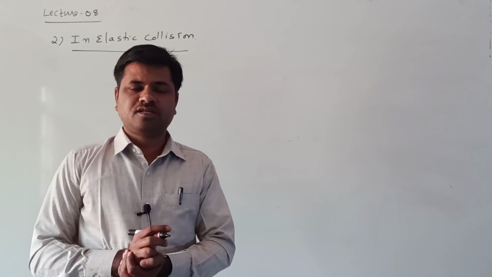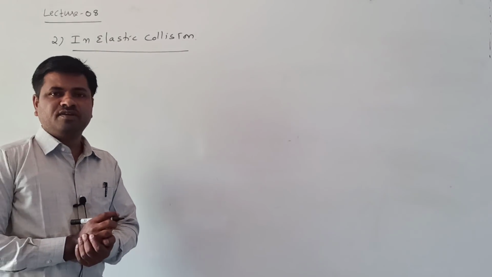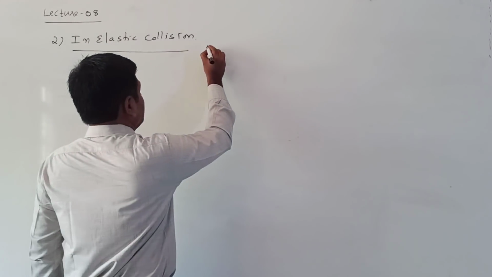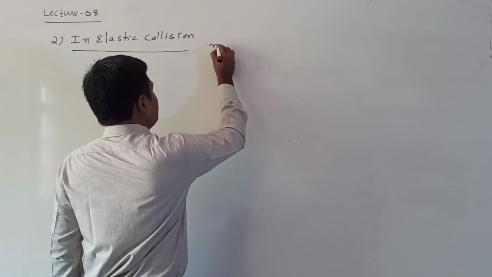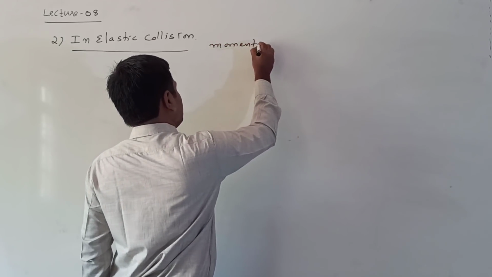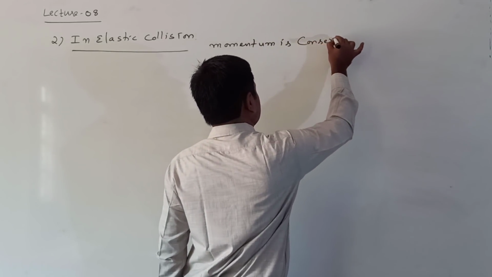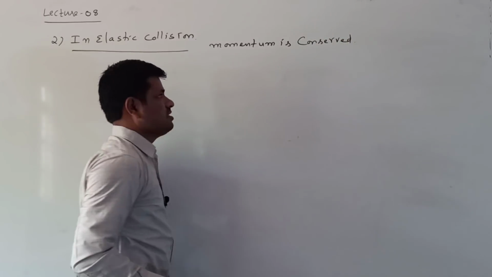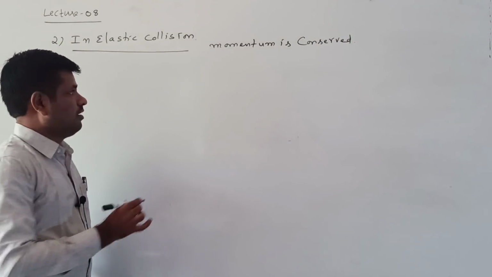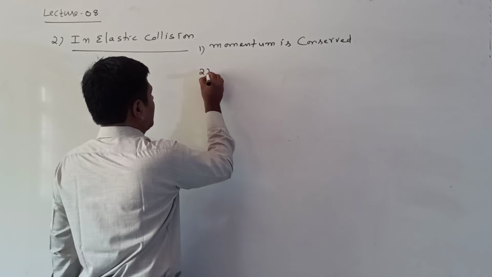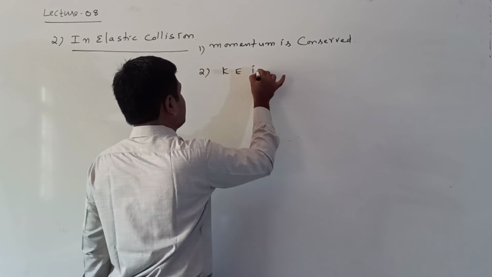What is meant by inelastic collision? The collision in which the linear momentum, or momentum, is conserved. What is conserved here? Momentum is conserved. Next, kinetic energy is not conserved.